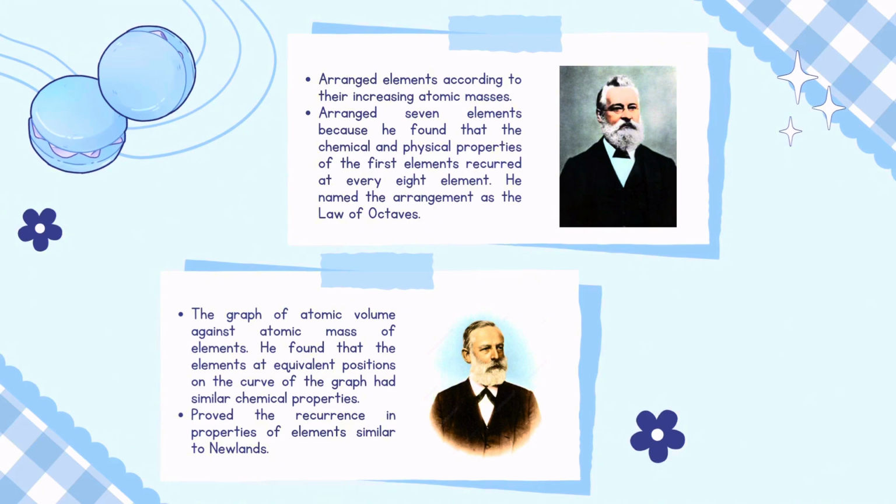The law of Octaves had only been confirmed by the first 17 elements. However, the recurrence in properties of the 8th elements showed the presence of a periodic pattern in the properties of elements.